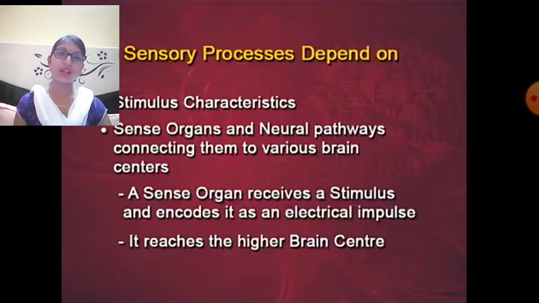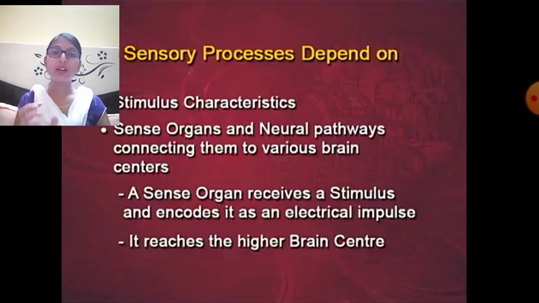When we comprehend the sensation and add meaning to it, this is perception. When we understand the concept exactly, then we say this is the perception of the particular stimulus which is presented in our environment.